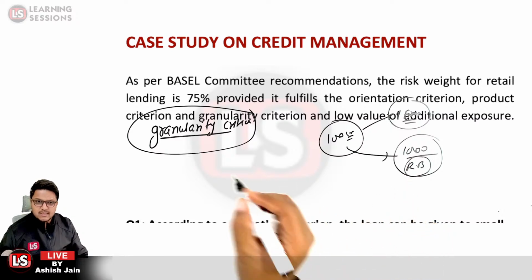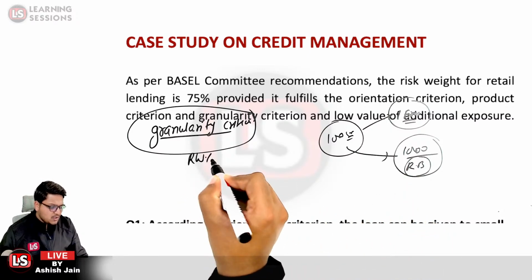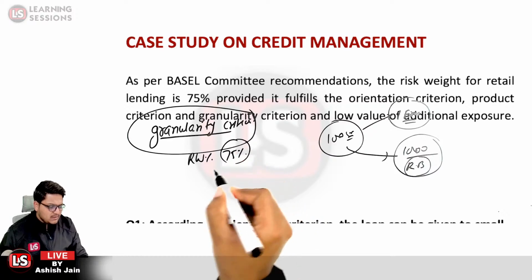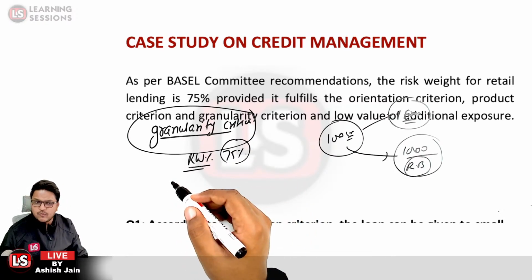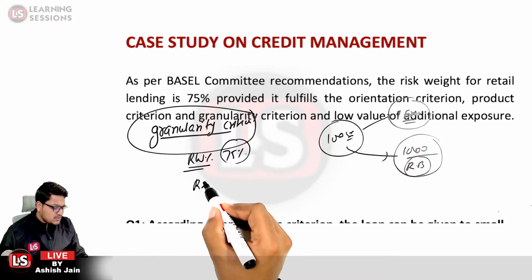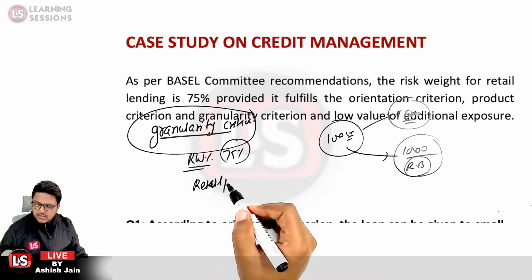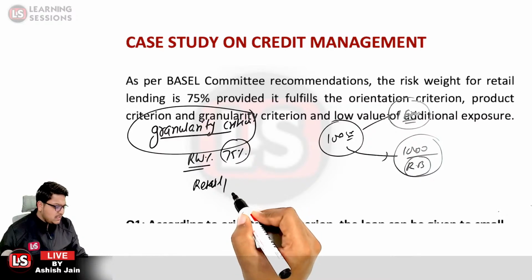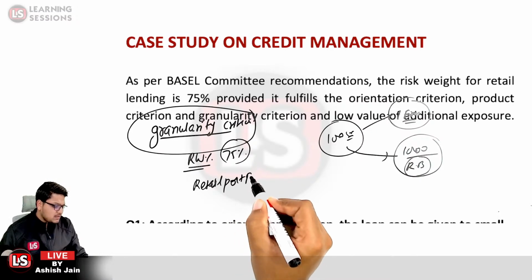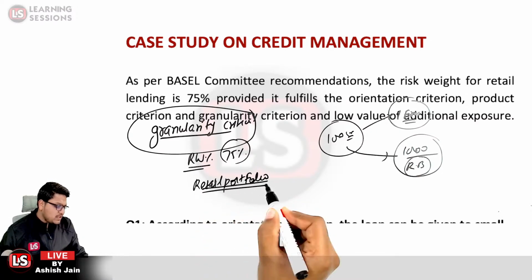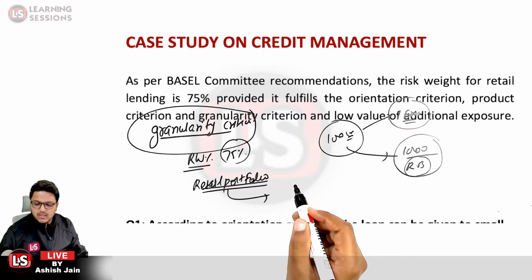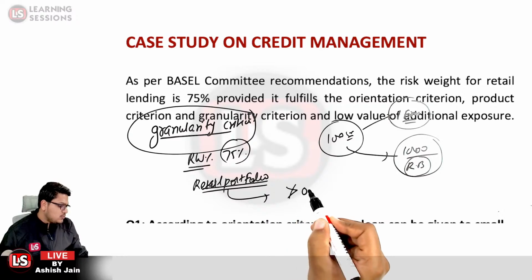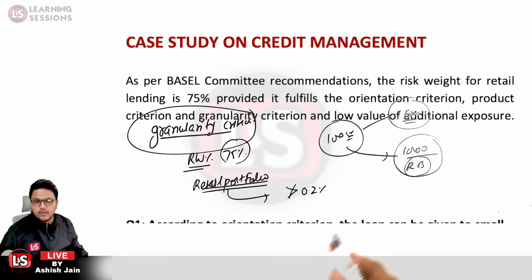Okay. So that is related to the granularity concept. As per the granularity concept, so as to maintain the risk weightage percentage of 75% in case of the retail portfolio, whatever the total amount of the retail portfolio is, the maximum exposure to a small business or individual should not be greater than 0.2% of the total retail portfolio.